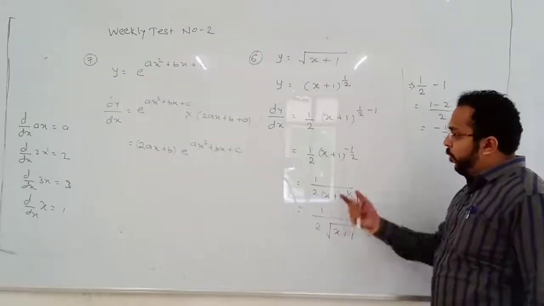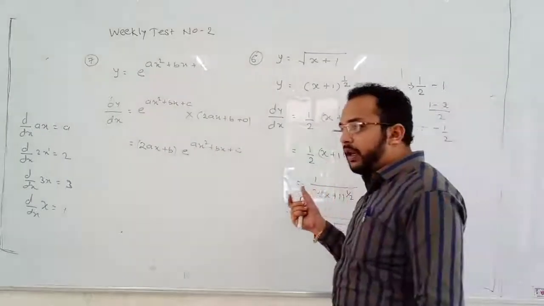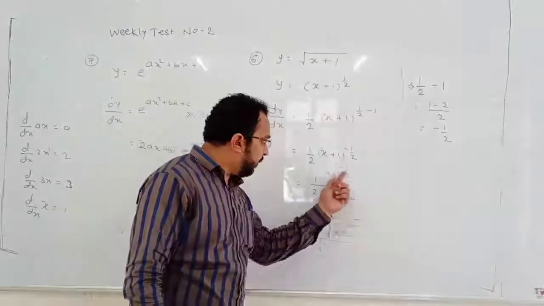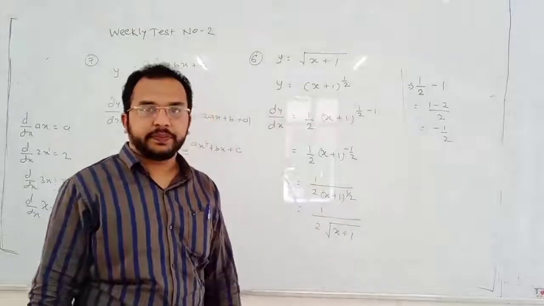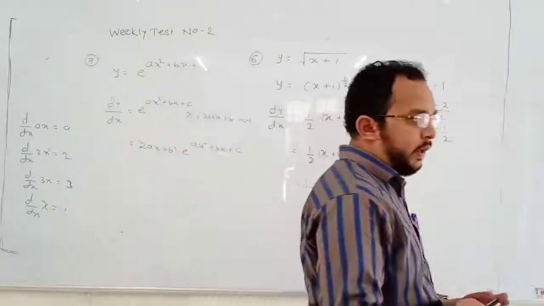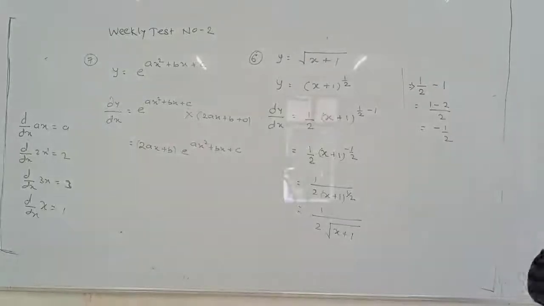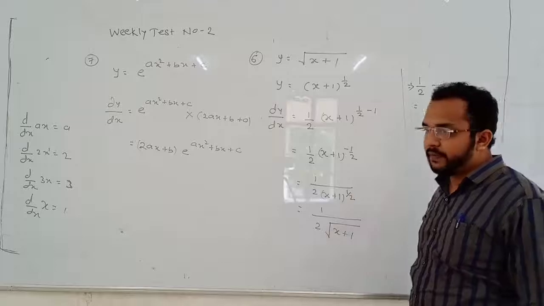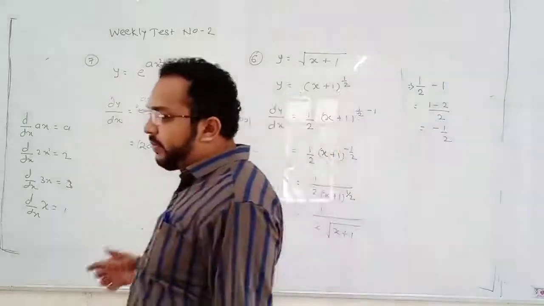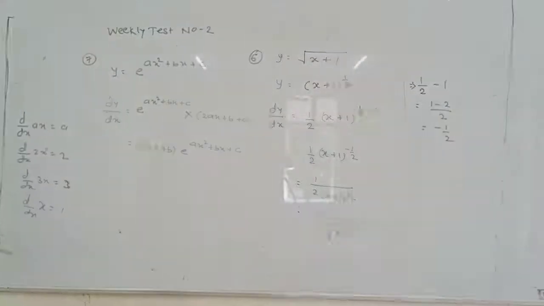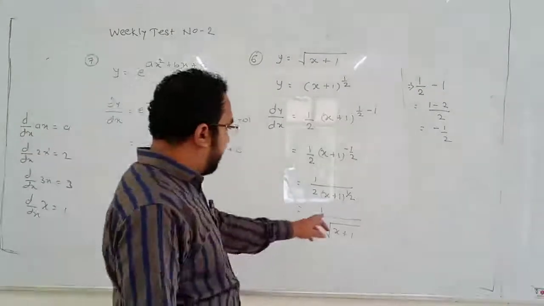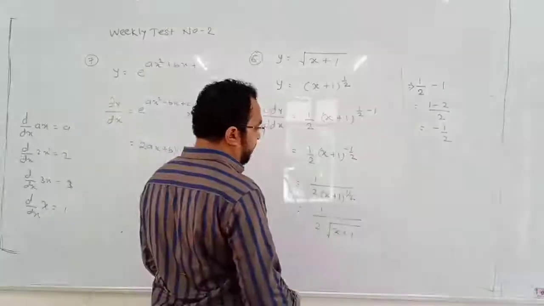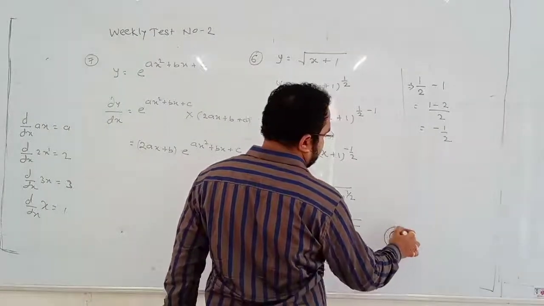Negative power. When this x plus 1 having negative power, which is in the numerator, goes to the denominator, the power will become plus. Minus half is the power, but when it goes to the denominator, what will its power be? Plus half. Okay, and what is meant by power half? Power half is nothing but square root. So this is your answer. Option C, for Chennai.